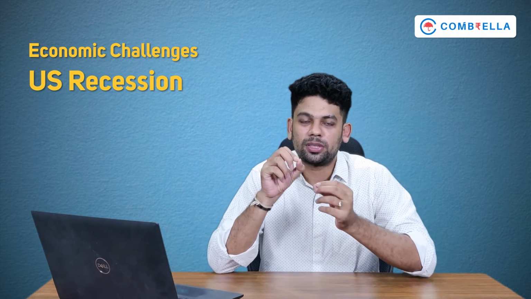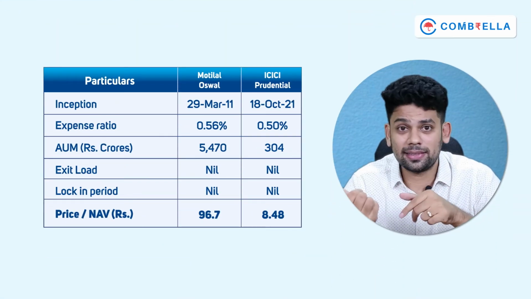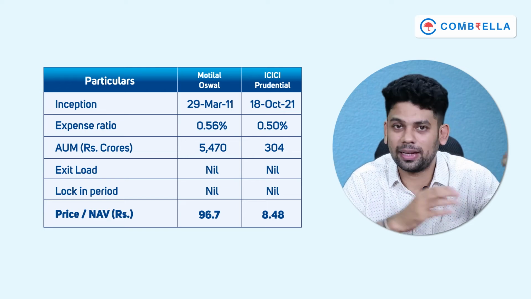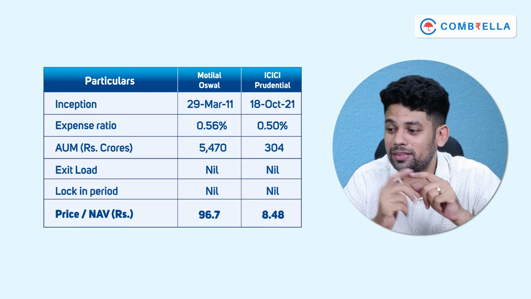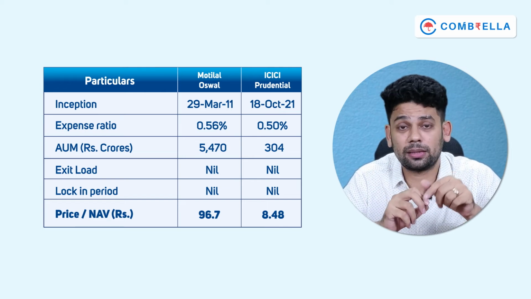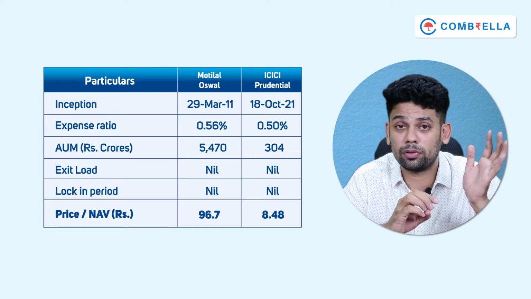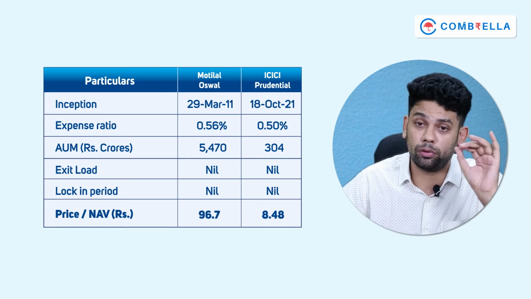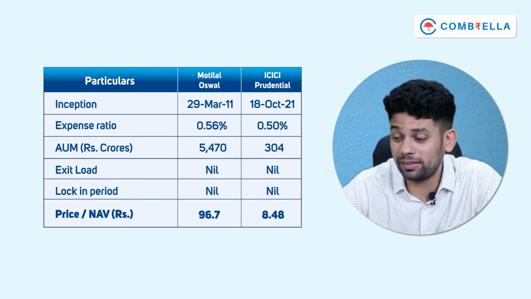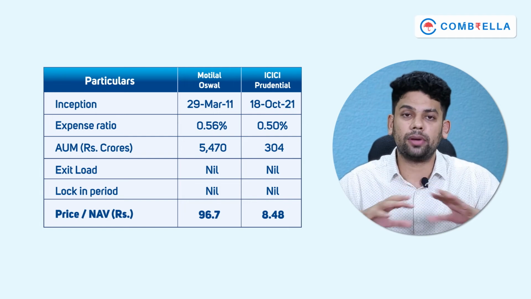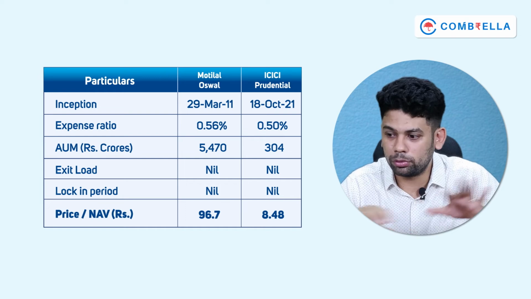So now let us look at some more details about these two products, Motilal Oswal and ICICI. Motilal Oswal was started in March 2011, right? It is like 11 years old now. ICICI Prudential Nasdaq fund was started last year only, in October 2021. Expense ratio of Motilal Oswal is 0.56%, ICICI is 0.5%. Assets under management of Motilal Oswal is 5,470 crores, ICICI is 304 crores. And the price of Motilal Oswal ETF is 96 rupees, ICICI NAV is 8.48 rupees, right? And there is no exit load or lock-in period in both of these funds.